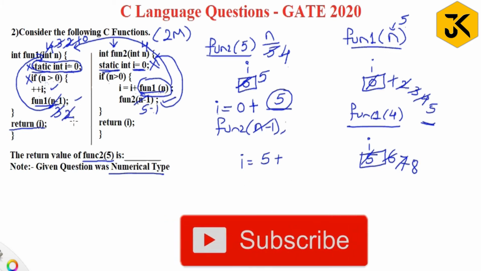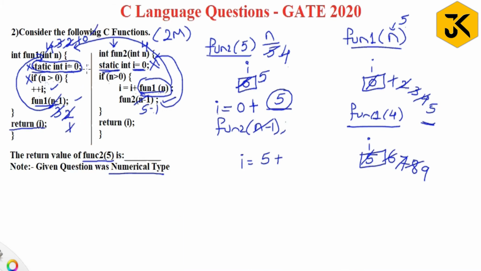Next 2 minus 1, 1. 1 greater than 0, plus I, 9. Next it is going to pass 1 minus 1, that is 0. So it is going to pass here 0. 1 minus 1 is 0, it will come here. 0 greater than 0, condition fail.